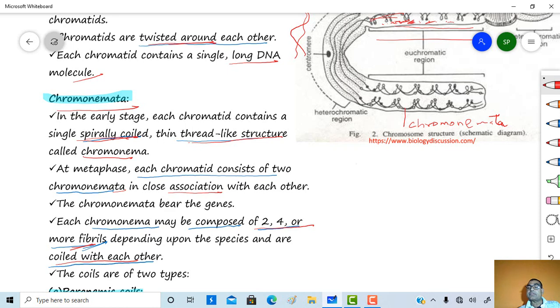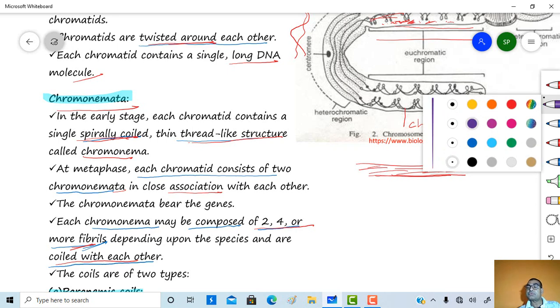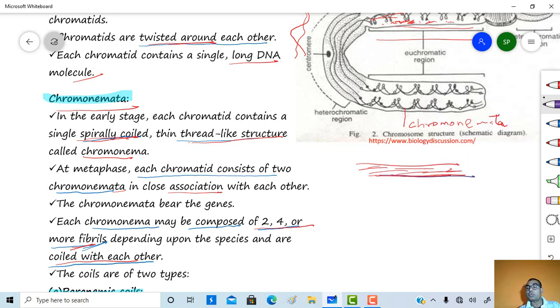So first the pellicle is present, inside the pellicle the matrix is present, inside the matrix the chromatids are present, actually two chromatids, and both the chromatids are twisted along each other.